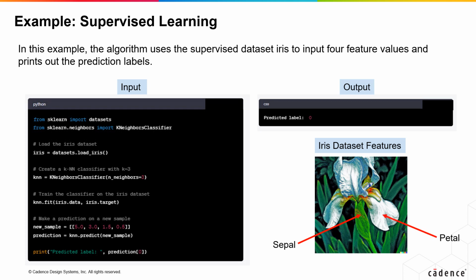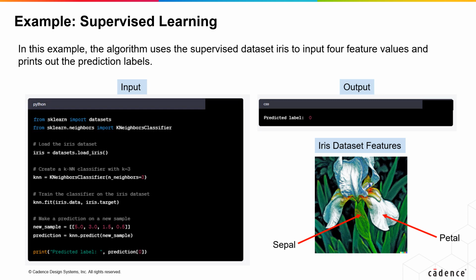The goal of a typical machine learning task using the iris dataset is to train a classifier that can correctly predict the species of an iris flower based on its 4 feature values. The iris dataset is often used to demonstrate the effectiveness of different machine learning algorithms and techniques, and is included in many machine learning libraries.